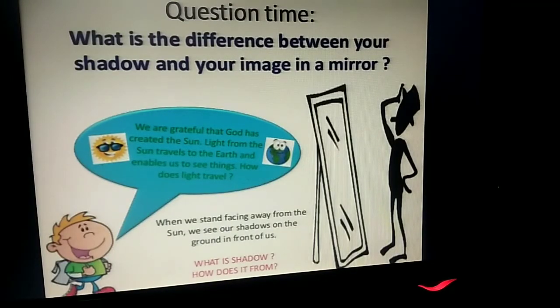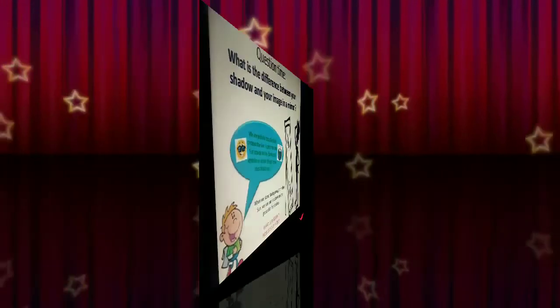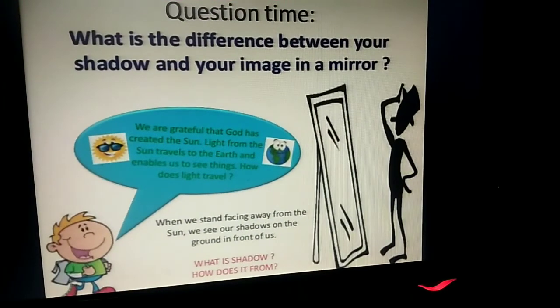Now, question time. What is the difference between your shadow and your image in a mirror? The sun is the main source of light. Light travels from the sun to the earth and enables us to see things.